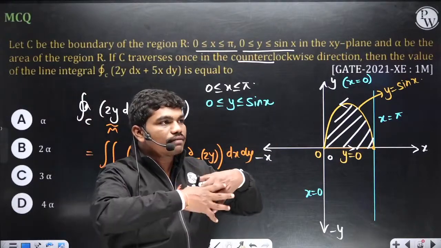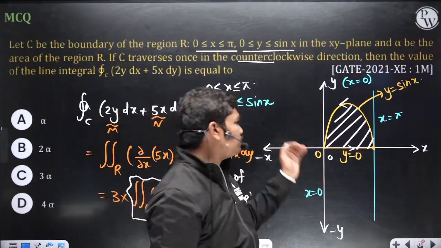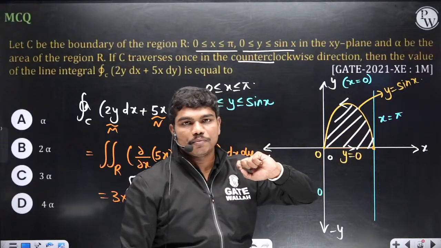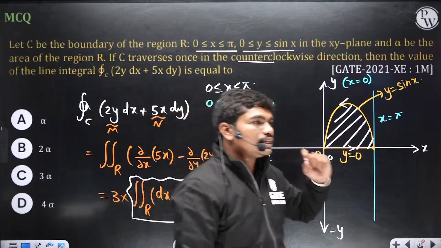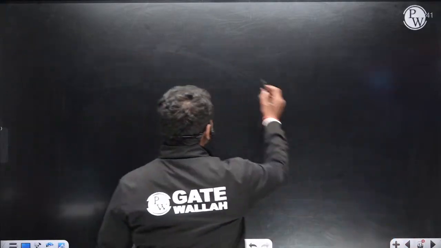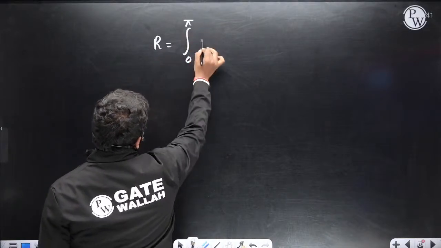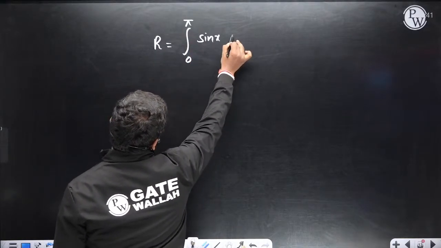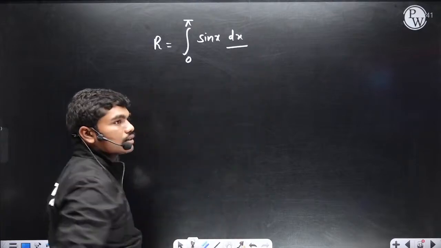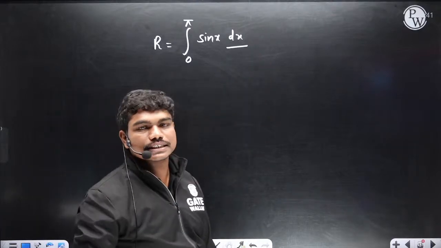Area between y equal to sin x and the x axis from x equal to 0 to x equal to pi. Strip method, correct? So directly we can write the area of R is equal to the integral from 0 to pi of sin x dx. Clear? So 0 to pi sin x dx is what you can go for.